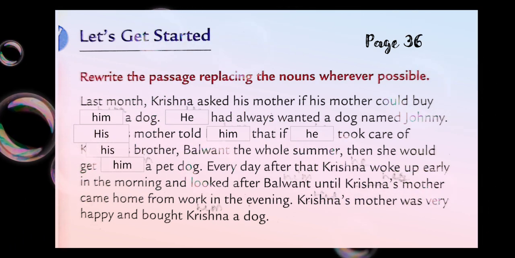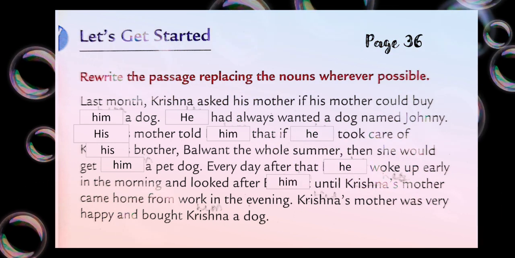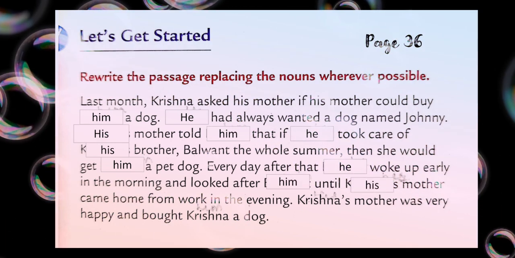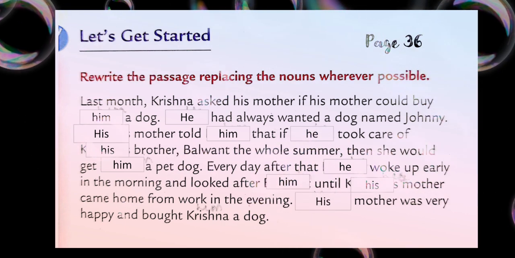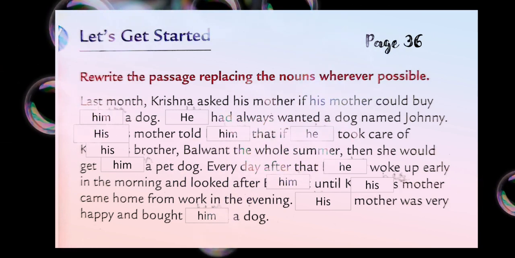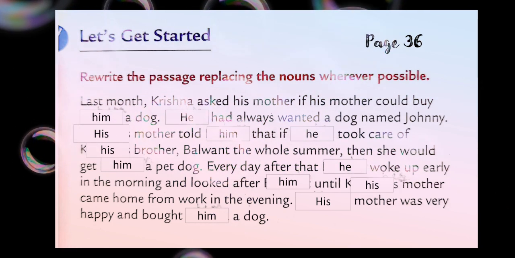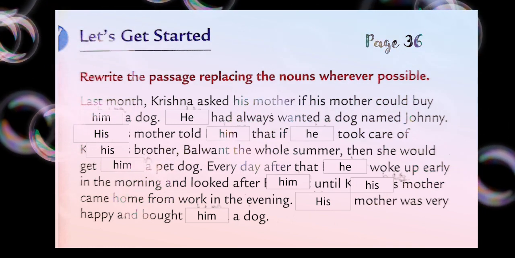Every day after that, he woke up early in the morning and looked after him until his mother came home from work in the evening. His mother was very happy and bought him a dog. You can pause the video. If I went very fast, you can pause the video and correct the answers if you have made any mistake.